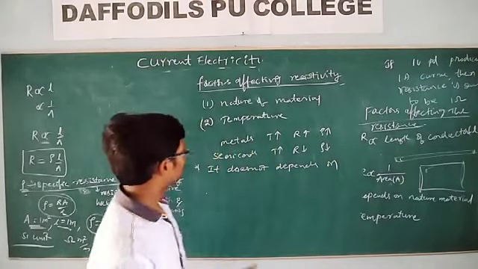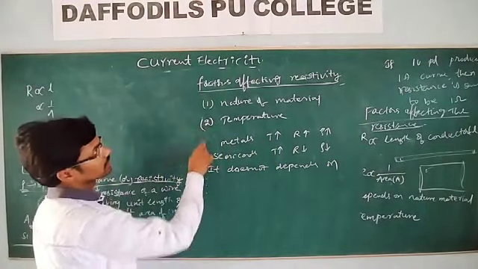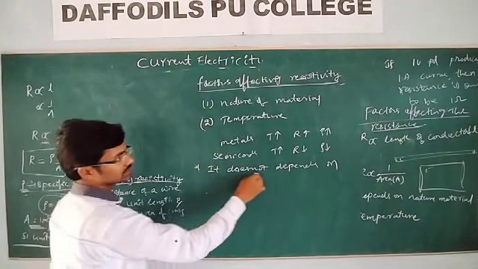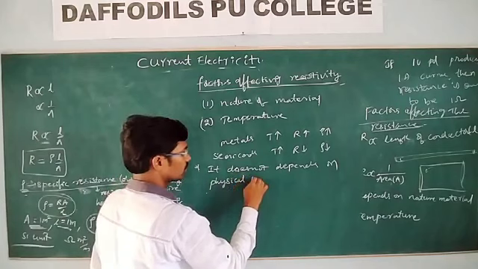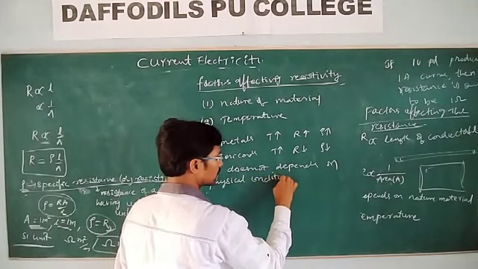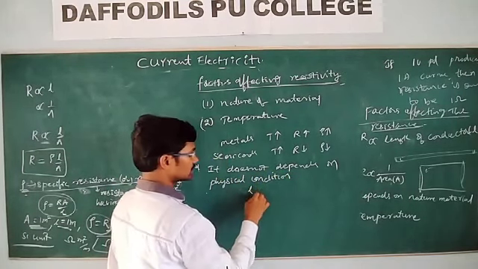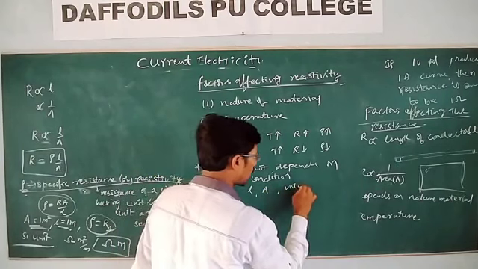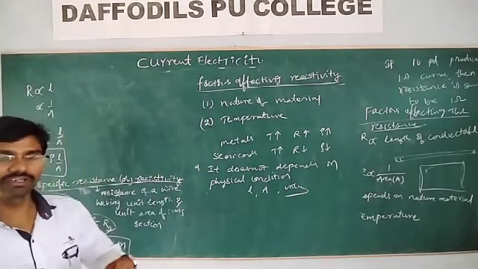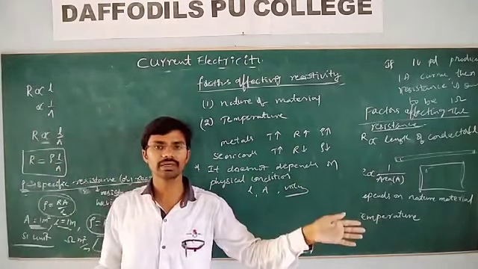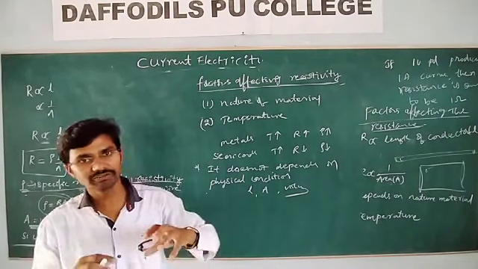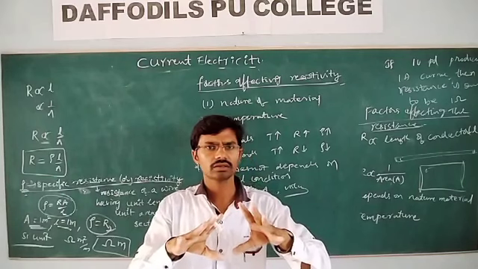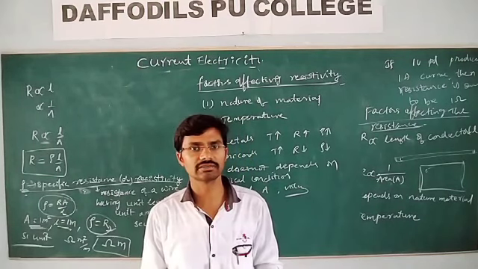But remember, resistivity does not depend upon physical conditions. Physical condition means like length, area or volume. Even if you increase the length, only resistance will increase, but there is no change in the resistivity. Even if you increase the area, there is no change in resistivity.